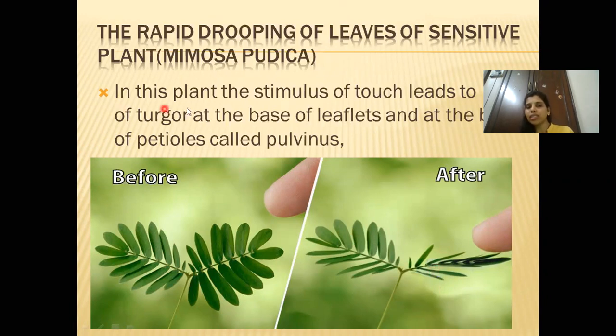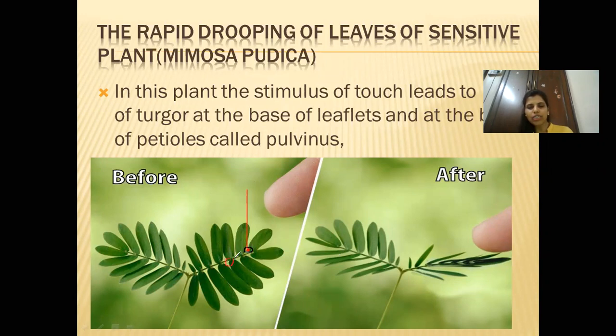In this plant, the stimulus of touch leads to the turgor change at the base of the leaflets. So what happens is the water drops. This is the base of the leaves. Here in this base, there is a special cell here at its petiole.